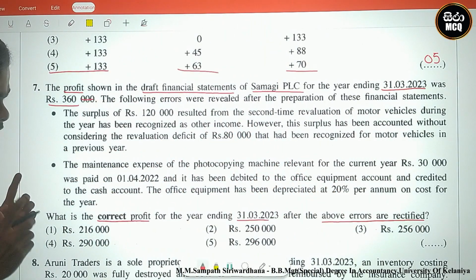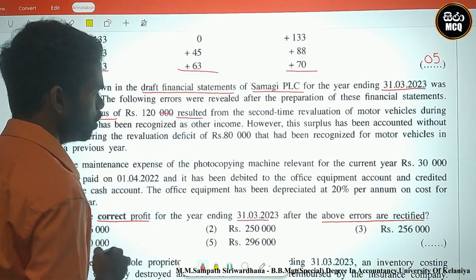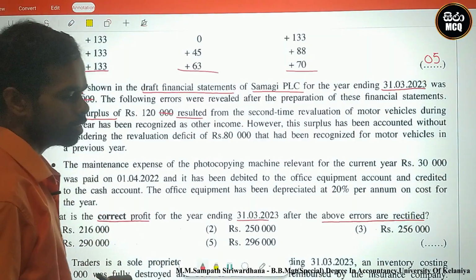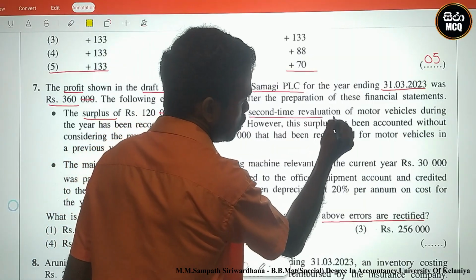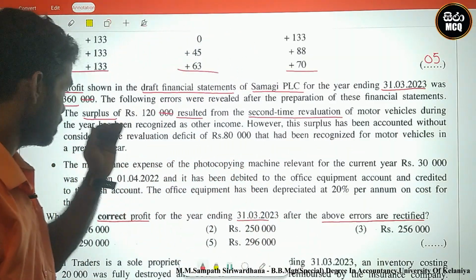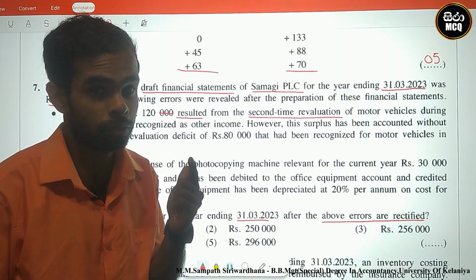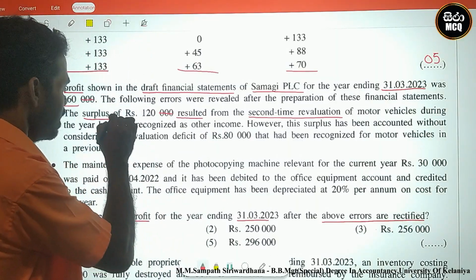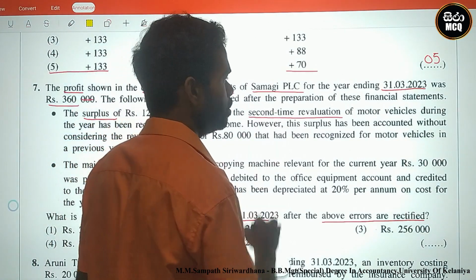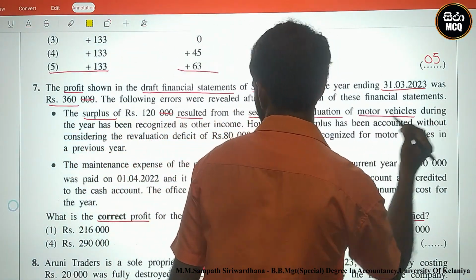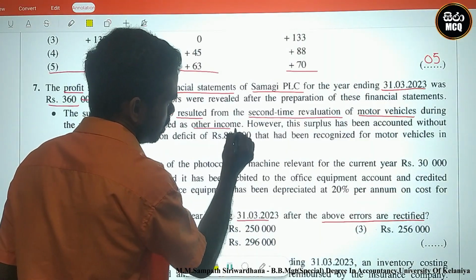Firstly, a surplus of 120,000. Surplus means a gain resulting from a second time revaluation. This is the difficult one, why? Because there is a previous revaluation in the question. A surplus of 120 resulted from the second time revaluation of motor vehicles during the year has been recognized as other income.